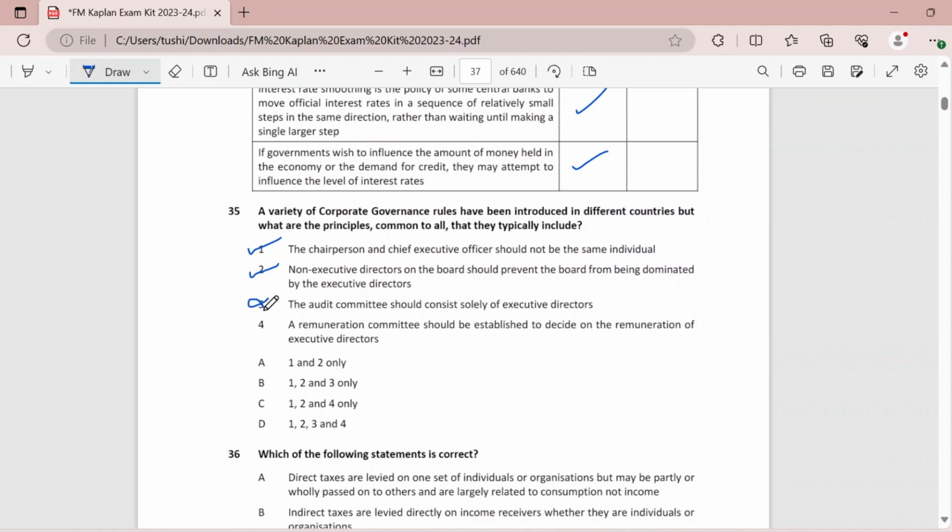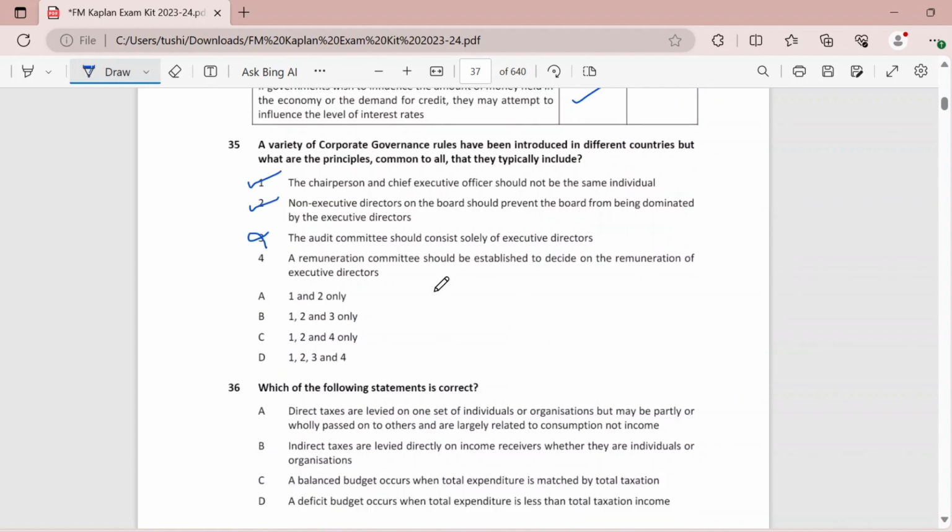The audit committee should solely consist of executive directors. This is false. Audit committee would rather consist of non-executive directors. A remuneration committee should be established to decide on the remuneration of the executive directors. This is also true. So we have option C as our answer over here.